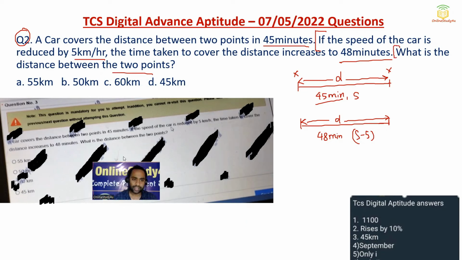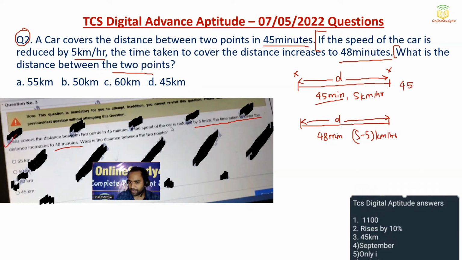So a car covers the distance between the 2 points in 45 minutes. If the speed of the car is reduced by 5 kilometers per hour, then the time taken to cover the distance increases to 48 minutes. What is the distance between the 2 points? The speed is given in kilometers per hour, so the time we also need to calculate in hours.